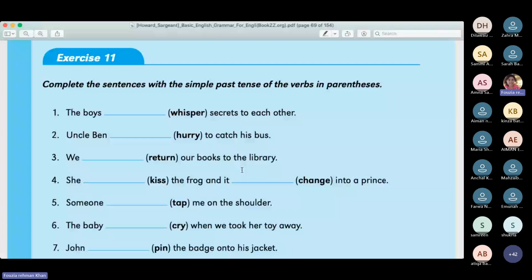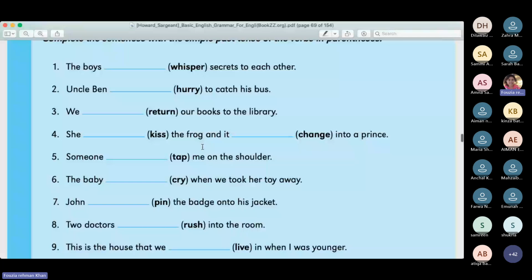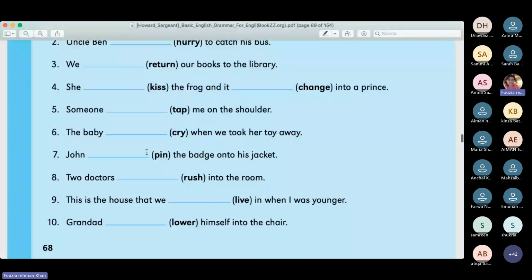Now I read the complete sentences. The boys whispered secrets to each other. Uncle Ben hurried, ied. We returned, ed, our books to the library. She kissed, ed, the frog and it changed, d, into a prince. Someone tapped, doubling it, me on the shoulder. The baby cried, remove y, ied, when we took her toy away. John pinned, ed, the badge onto his jacket. Two doctors rushed, ed, into the room. This is the house that we lived, d, in when I was younger. Granddad lowered, ed, himself into the chair.